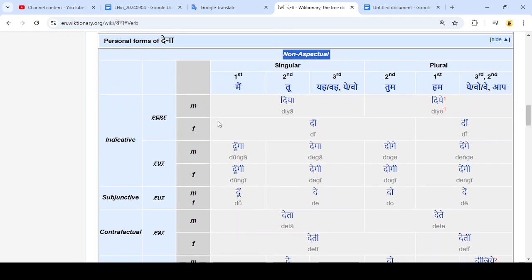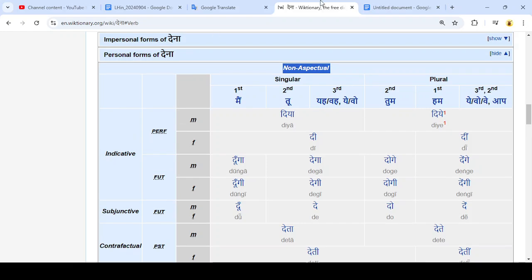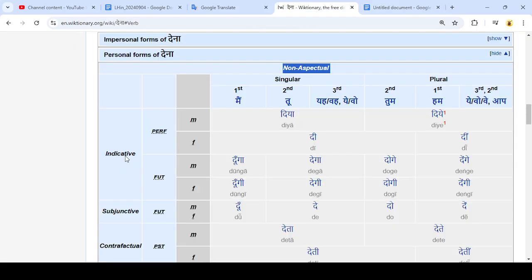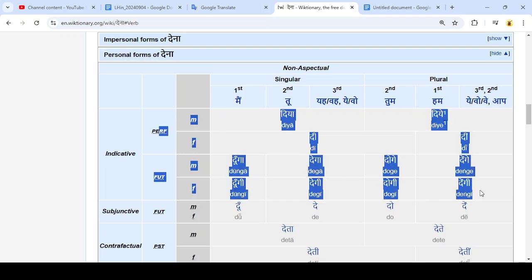The next thing we can look at is the mood. So for our mood, we have indicative mood, and that is going to be the spellings for this block here. So all of these spellings are for the non-habitual aspect and indicative mood, which is what we want.